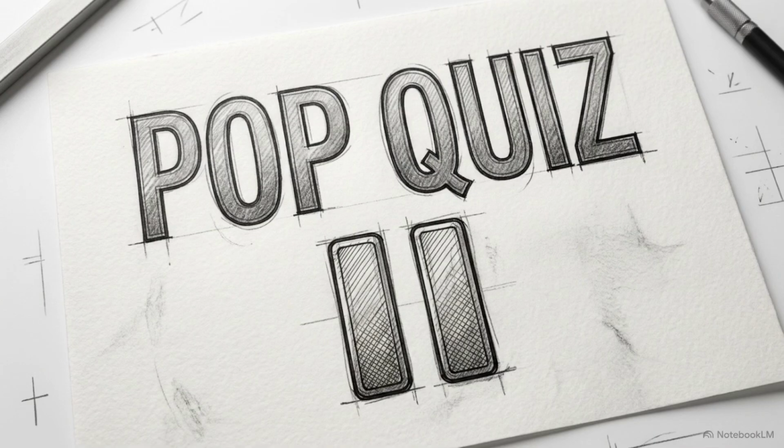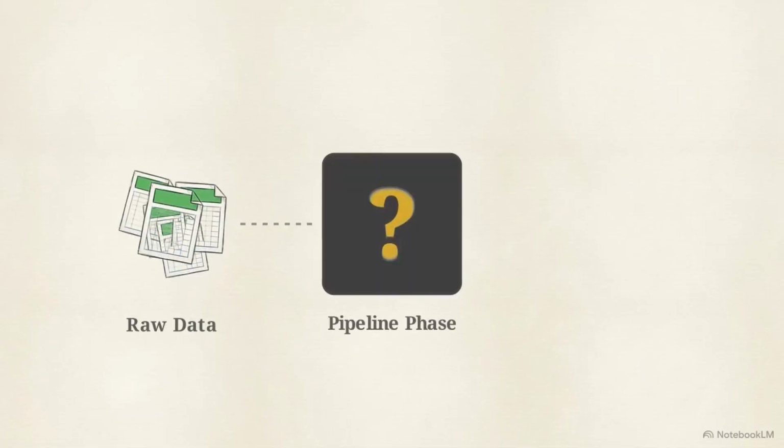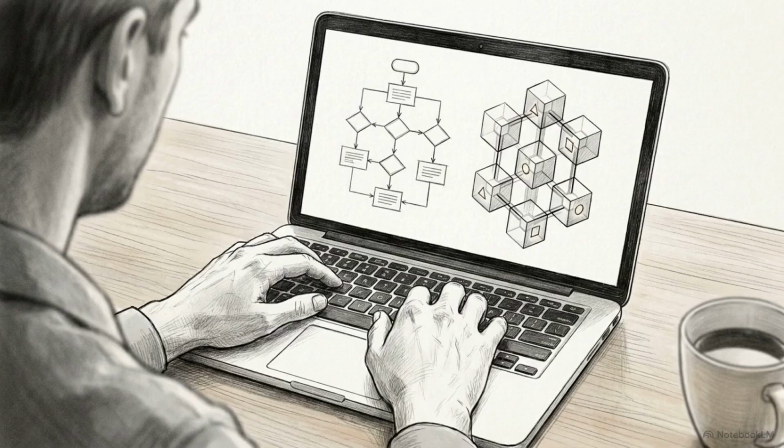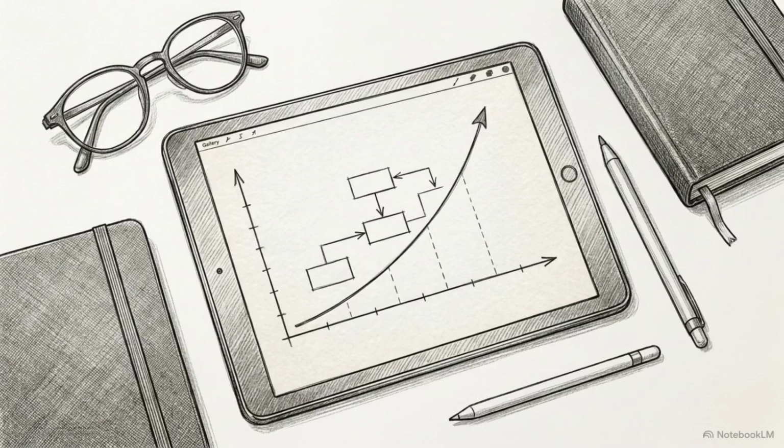Pause the video and answer this. If you have a messy Excel file of house prices, which 2 Python libraries do you use to clean the data? And which beginner algorithm do you use to predict the future price? Connecting theoretical code to raw data is how you move past basic tutorials. Completing these steps proves you can handle the requirements of a real-world dataset.